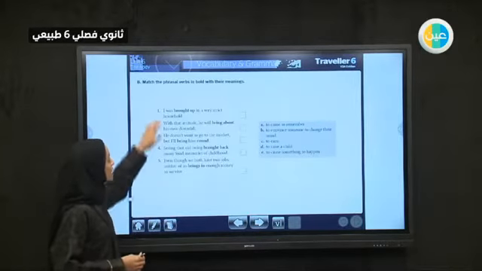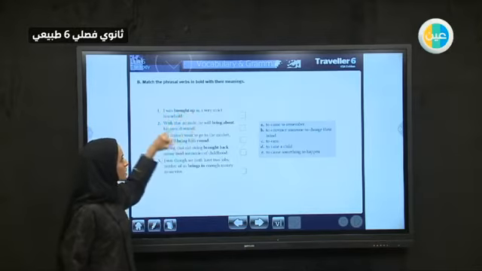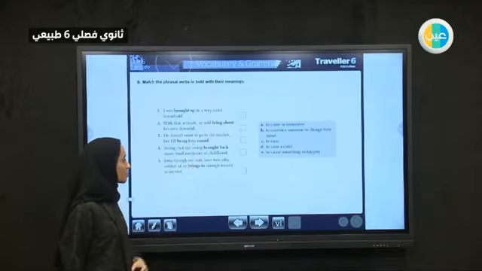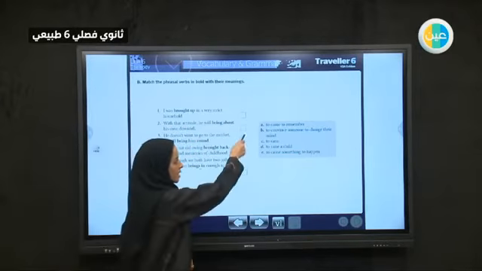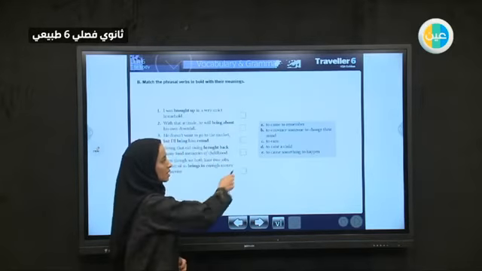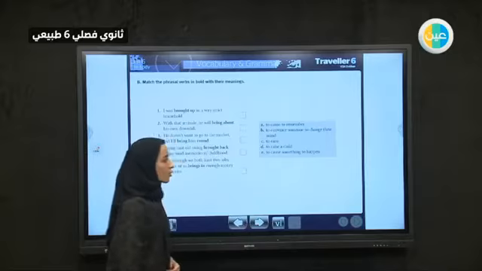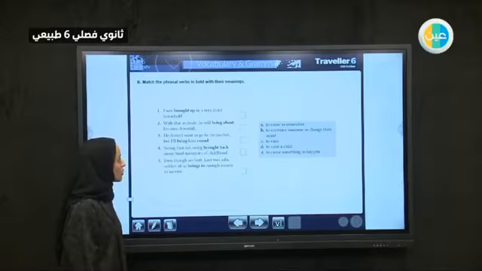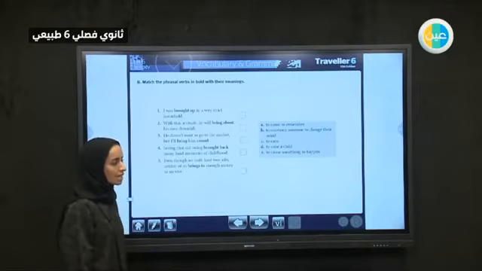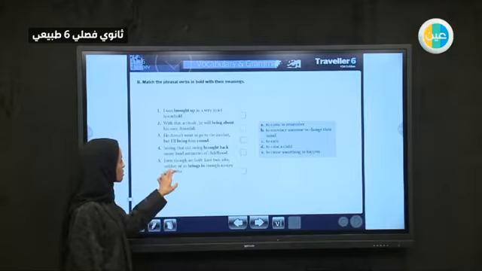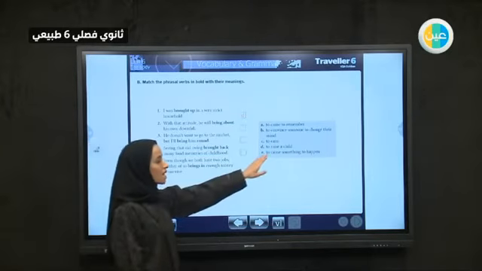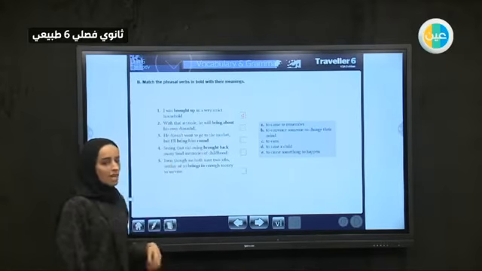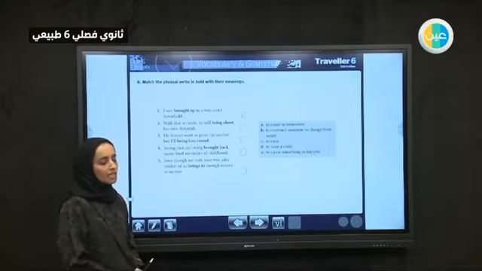We have here: match the phrasal verbs in bold with their meaning. So we have bring up, bring about, bring round, bring back, and bring in. And we have the meanings A to E. I will read the sentence and we will try to match them with A to E. So let's start with number 1. I was brought up in a very strict household. When I was a child, I was brought up, I lived there. So what is bringing up? Bringing up is to raise a child, to take care of a child, where the whole environment was strict. They don't have fun in that environment or in that house.